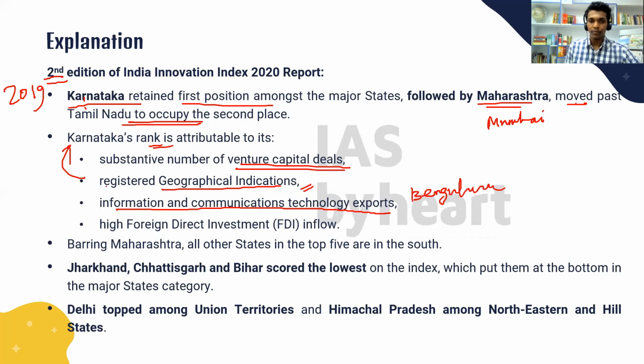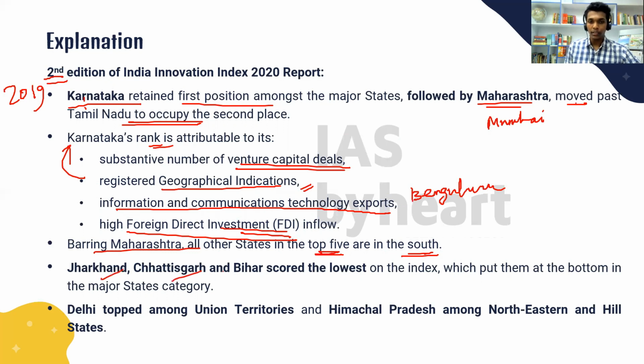Bangalore leads the information and communication tech exports in India, and then high FDI inflow. So these are the reasons behind Karnataka's top rank. And barring Maharashtra, all other states in the top 5 are in the south. Okay, Maharashtra is the only non-south state in the top 5.